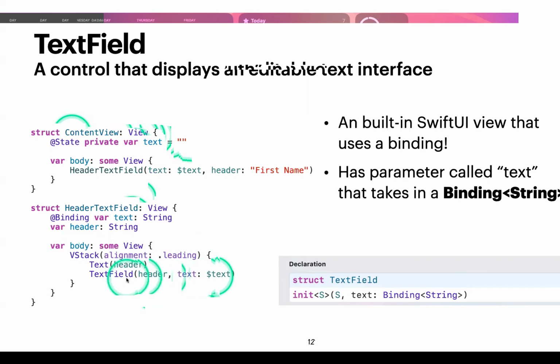So when the user types something in the text field, where is that string stored? Ideas? So again, when I'm typing here, where is that string of text being stored? Where is that located?